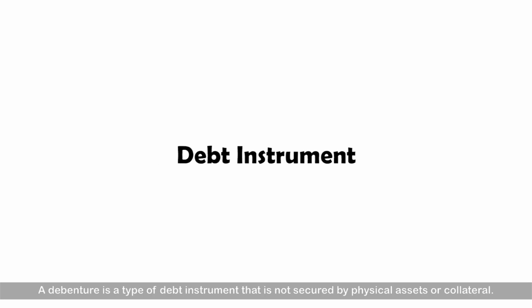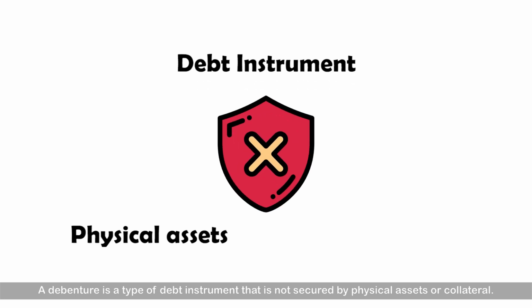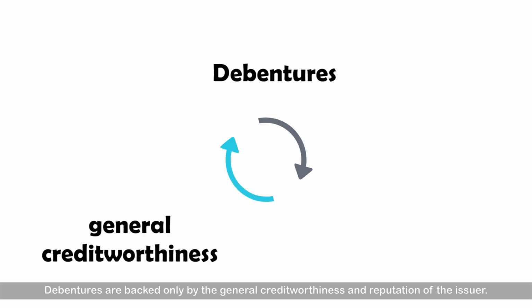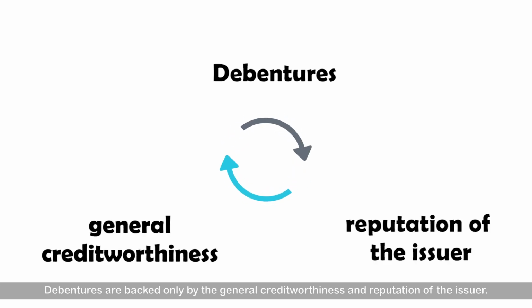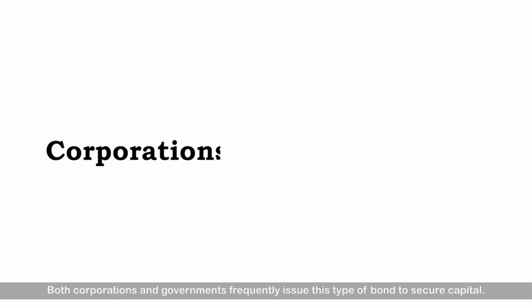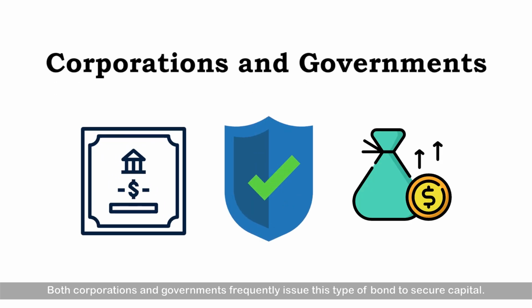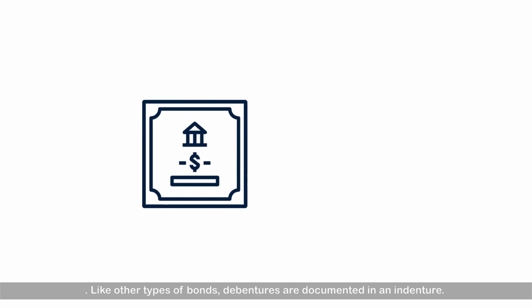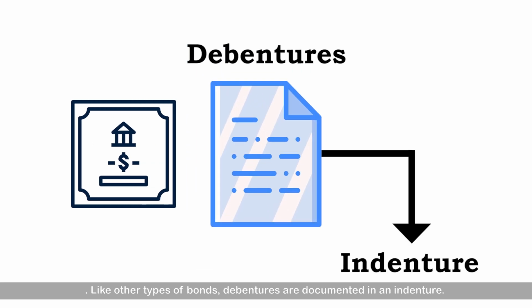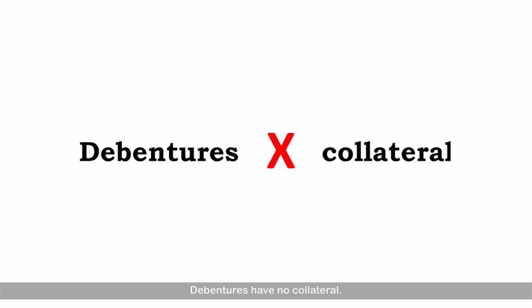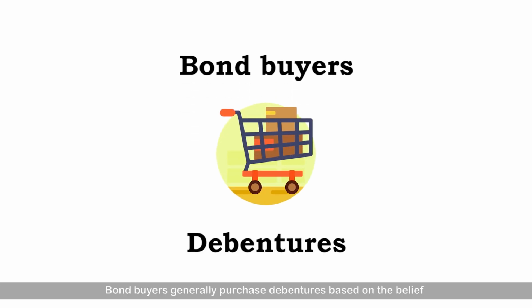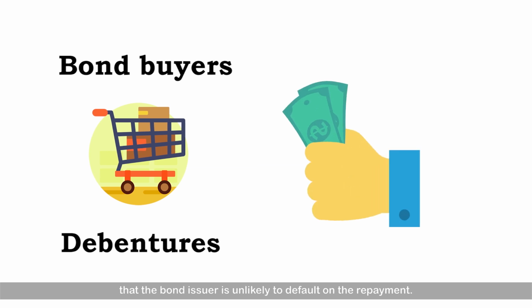Meaning of debentures. A debenture is a type of debt instrument that is not secured by physical assets or collateral. Debentures are backed only by the general creditworthiness and reputation of the issuer. Both corporations and governments frequently issue this type of bond to secure capital. Like other types of bonds, debentures are documented in an indenture. Debentures have no collateral. Bond buyers generally purchase debentures based on the belief that the bond issuer is unlikely to